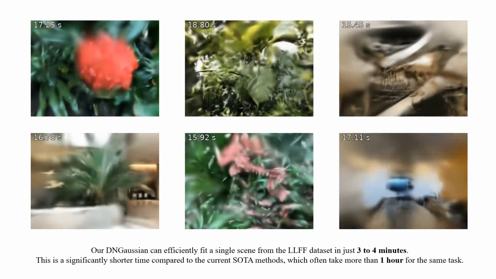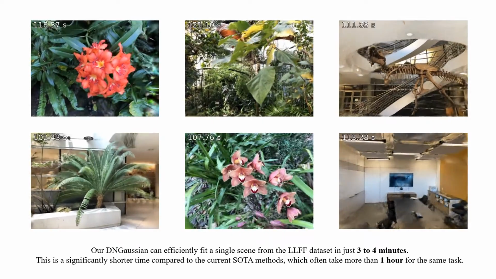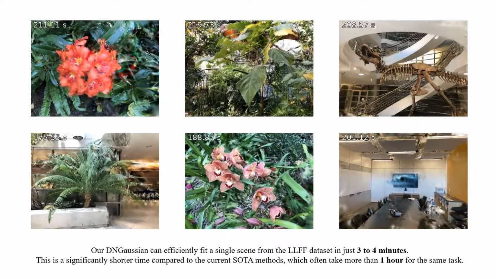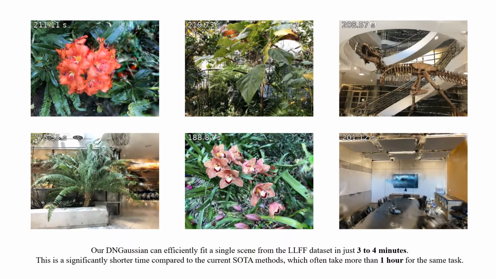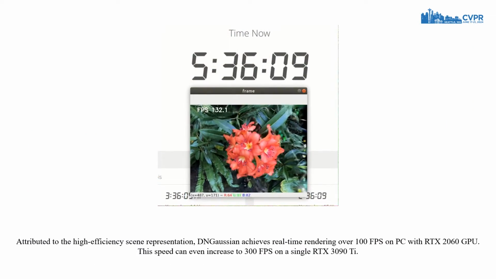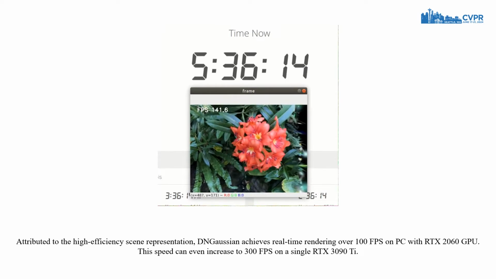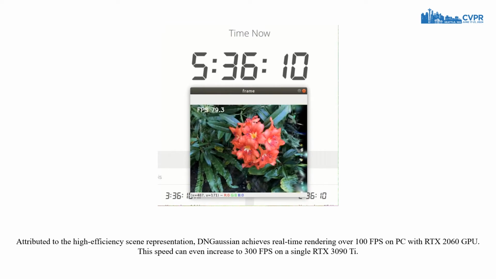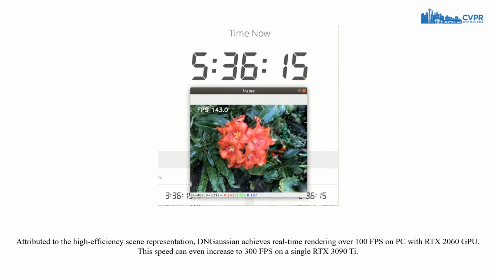Our DNGaussian can efficiently fit a single scene from the LLFF dataset in just 3 to 4 minutes. This is a significantly shorter time compared to the current SOTA methods, which often take more than 1 hour for the same task. Attributed to the high-efficiency scene representation, DNGaussian achieves real-time rendering over 100 FPS on PC with RTX 2060 GPU. This speed can even increase to 300 FPS on a single RTX 3090 Ti. In the following, we will show more visual results.